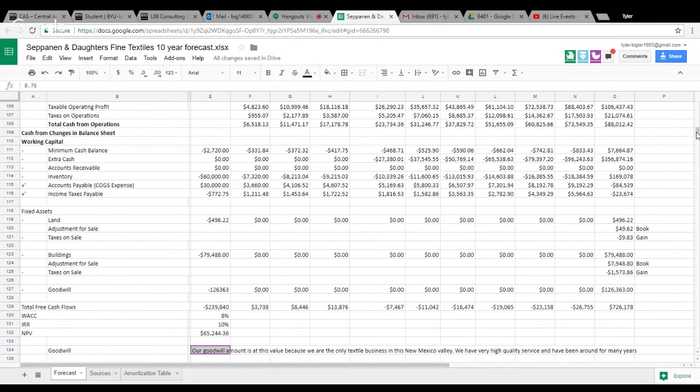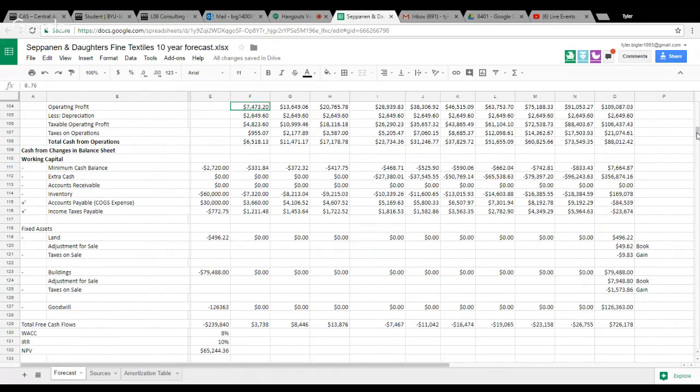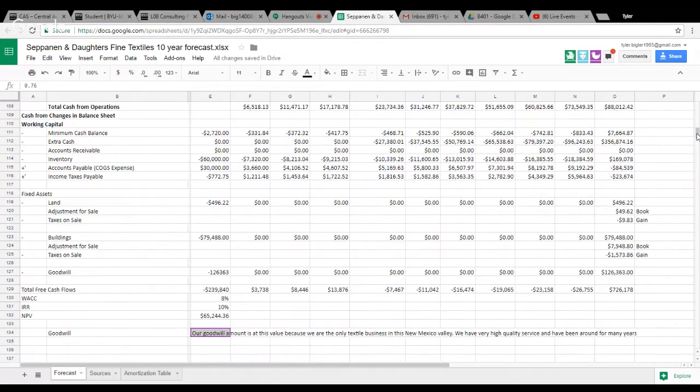And then our profitability of potential investments, or in other words, our IRR, we got by using the IRR function in Excel with our total free cash flows. And the net present value of our cash, we obviously use the NPV function with the WACC rate to determine this amount.